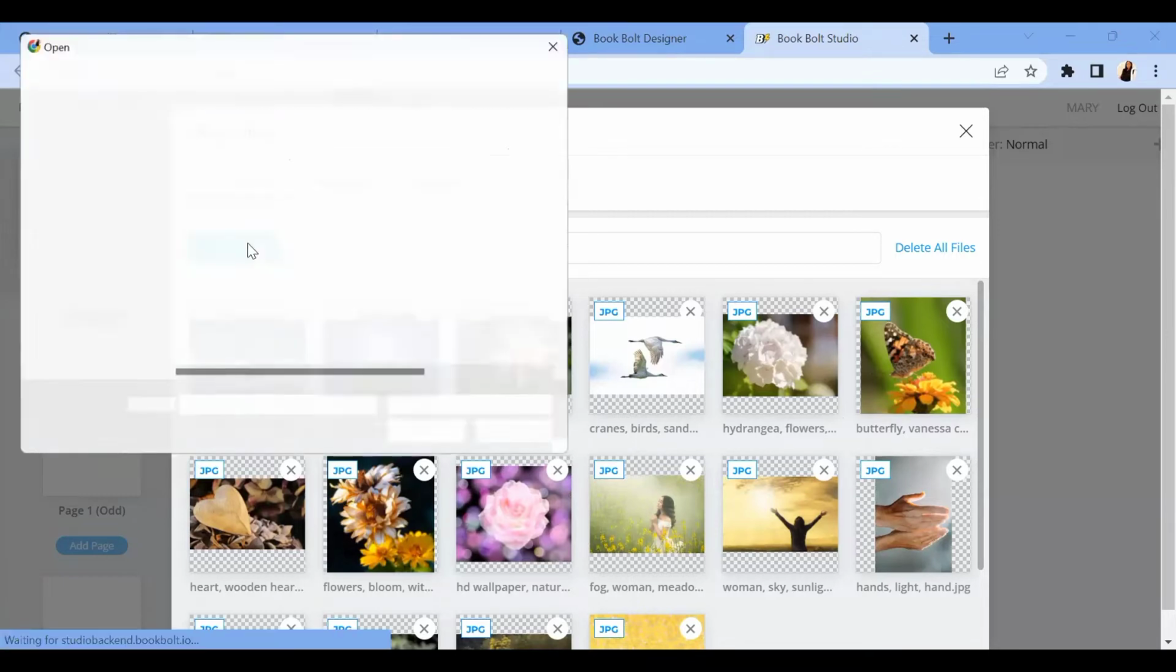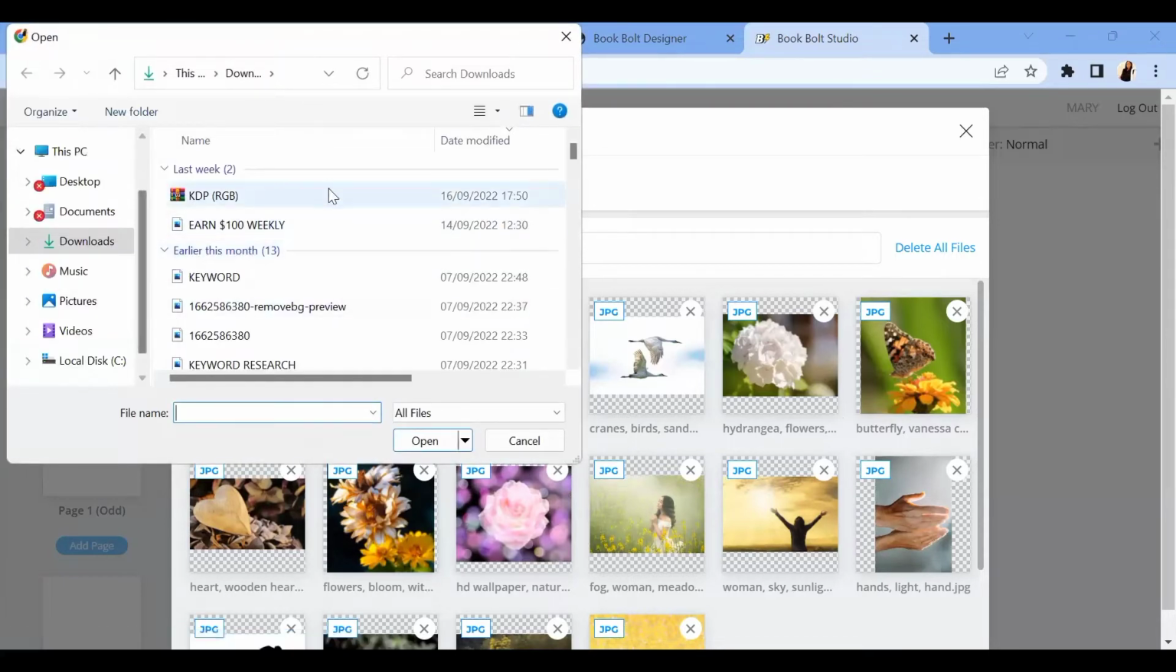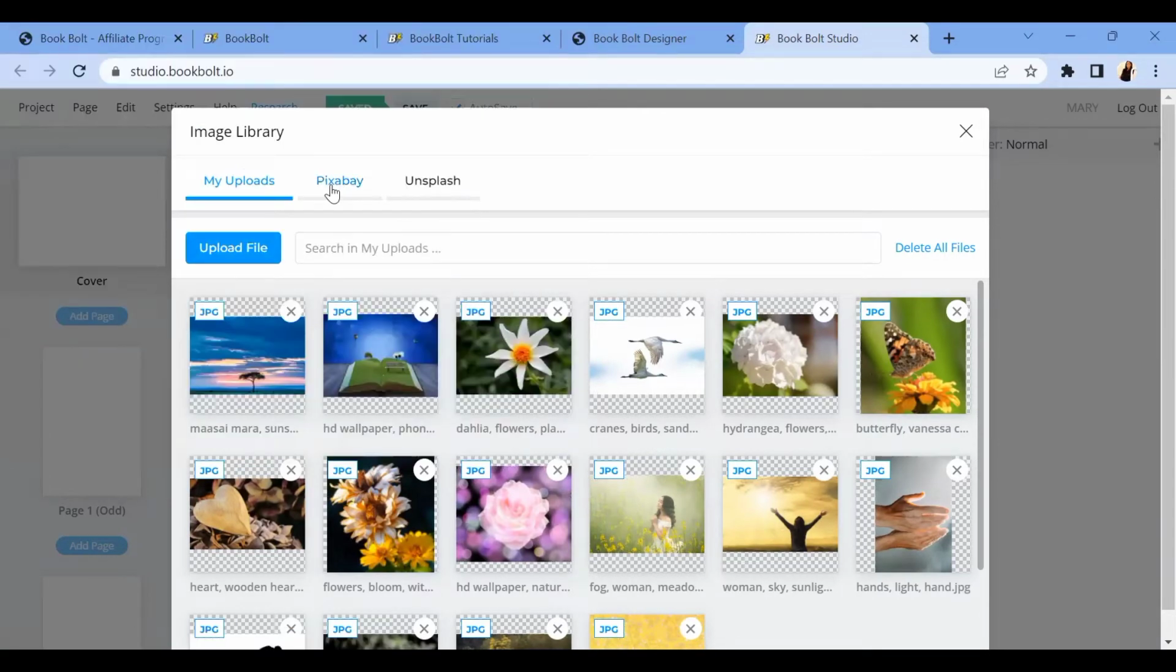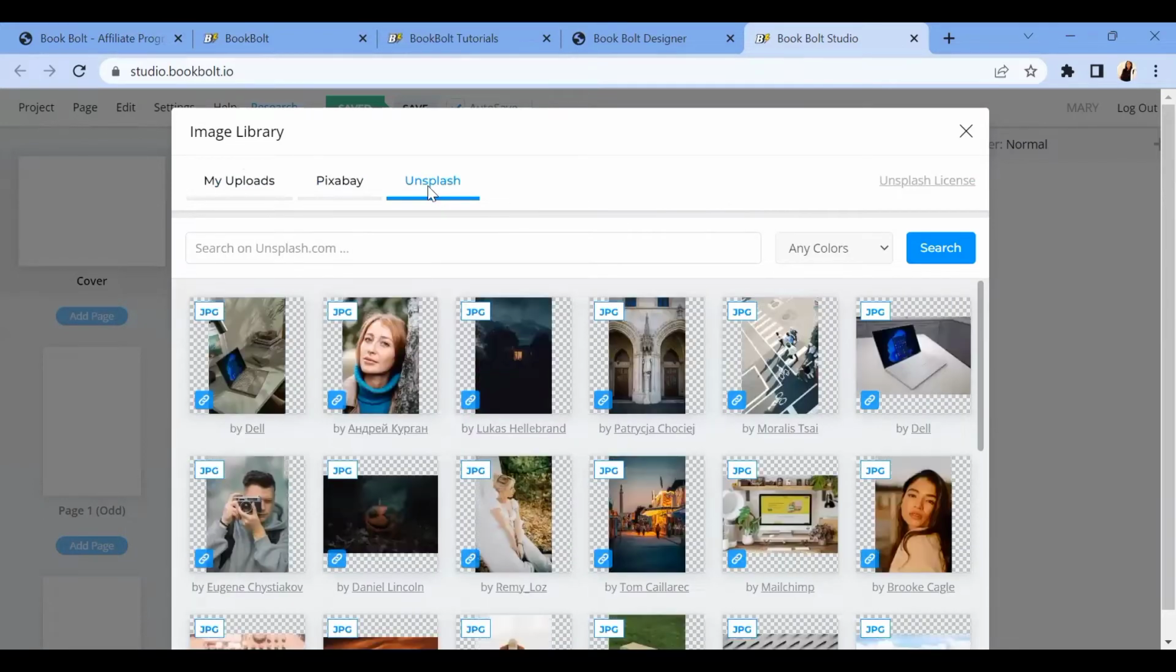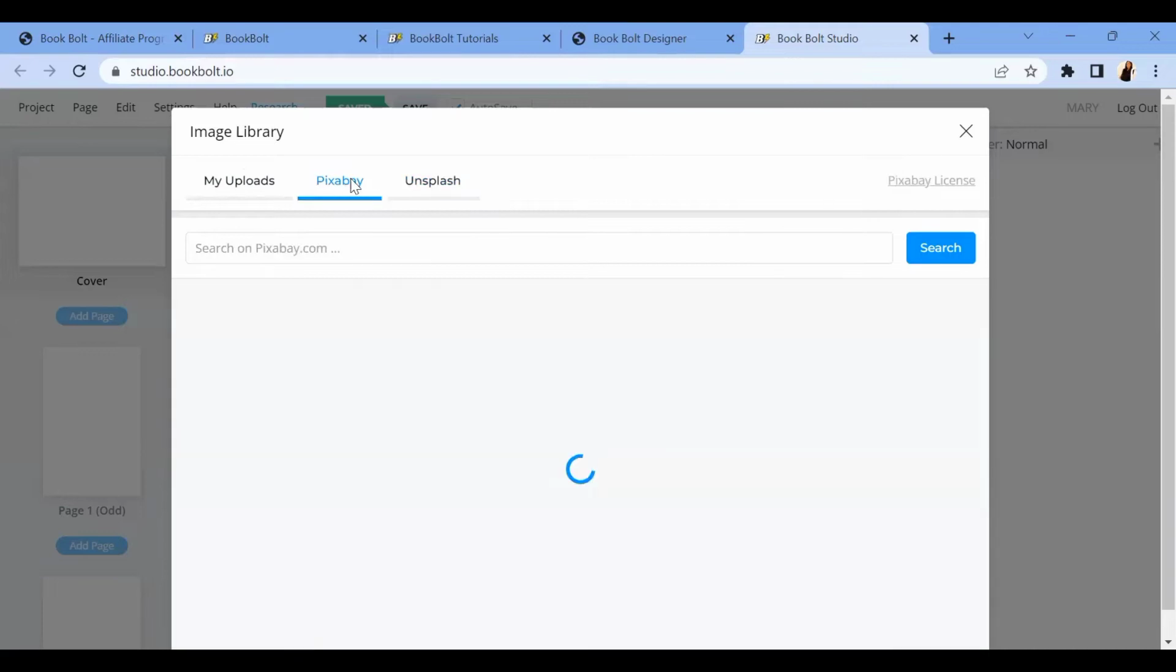Just click on upload file and it's going to ask you what you want to upload. So that is how it works. You can also go to Pixabay or Unsplash, where you get access to pictures that you can use. So I'm just going to come to Pixabay.